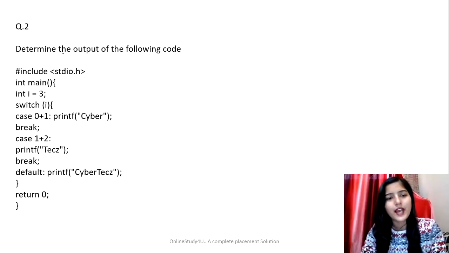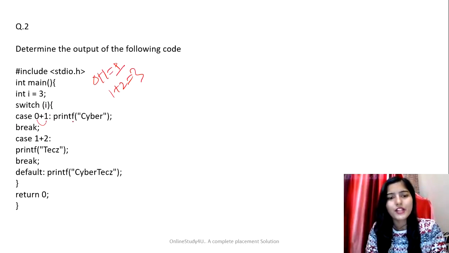In this question, we have to determine the output of the following code. So this is the code given to us. Switch case is applying here. So value of I is 3. So switch 3. Then they are doing case 0 plus 1. Now most of you must be wondering that this will throw an error. But no, it won't throw any error. 0 plus 1 here simply means 1. Also 1 plus 2 simply means here 3, right? What is the value of I here? 3, right? So this case won't be matched.